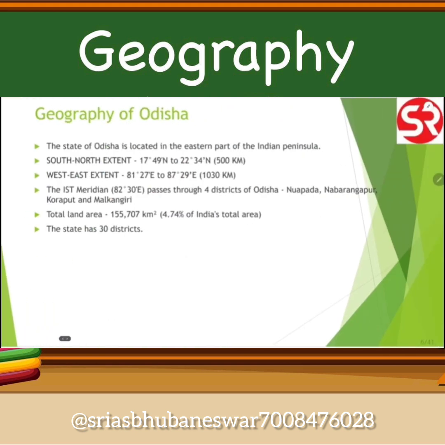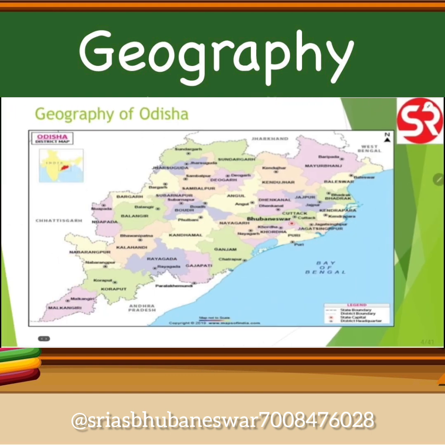Okay, so as I said, eastern part of the Indian Peninsula, south to north extent 500 kilometers, west to east extent 1030 kilometers. Yes, this one, the Indian Standard Time Meridian. We all know that there is a longitude which is 82 degree 30 minutes, that is considered as the Standard Time Meridian of India. That longitude passes through 4 districts of Odisha. So that longitude will be somewhere around here. Okay, 82 degree 30 minute east longitude, that is IST.